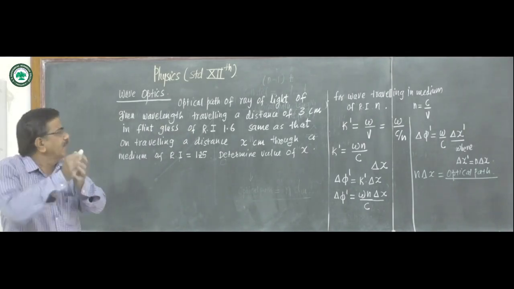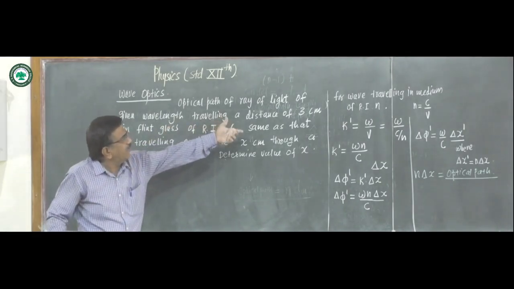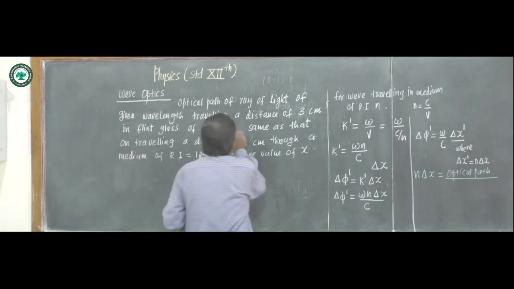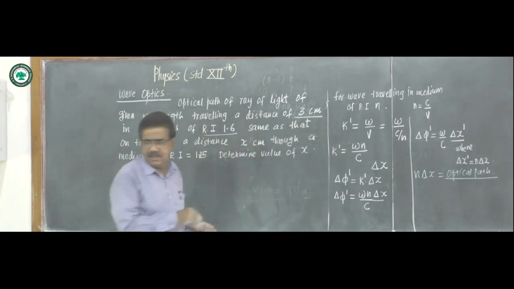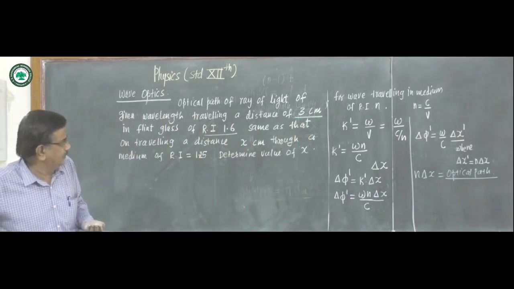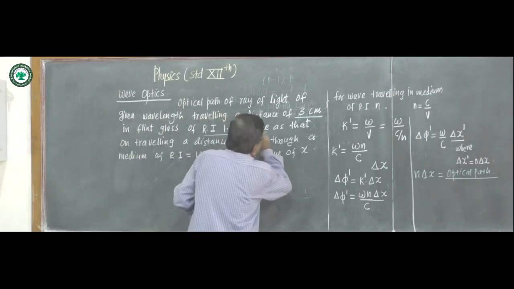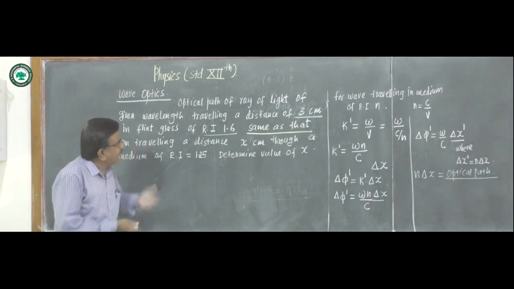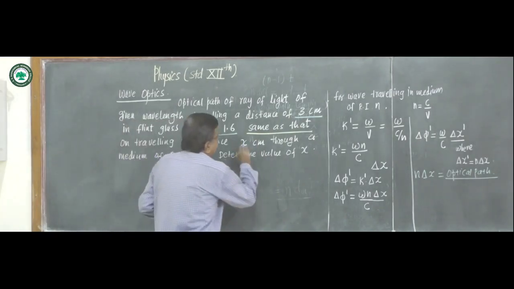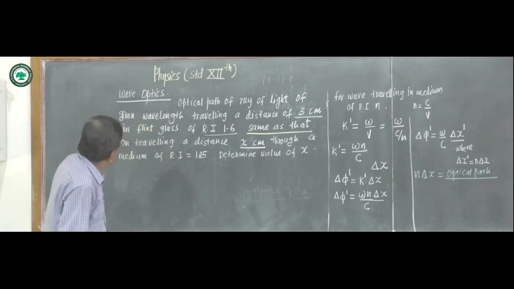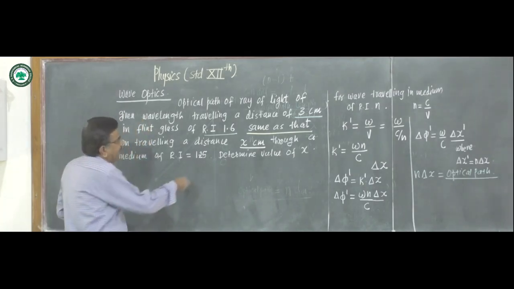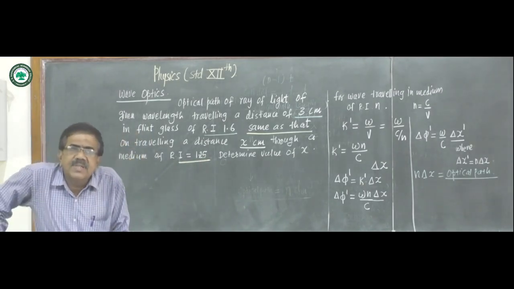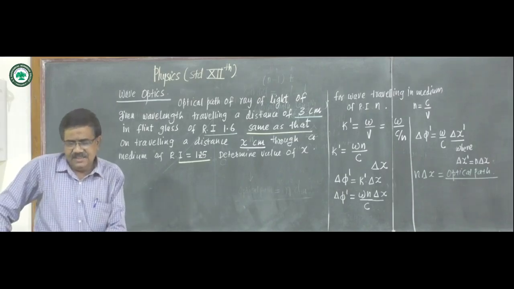The optical path of the ray traveling 3 centimeter in flint glass of refractive index 1.6 is the same as that of traveling x centimeter through a medium of refractive index 1.25. We have to determine the value of x.